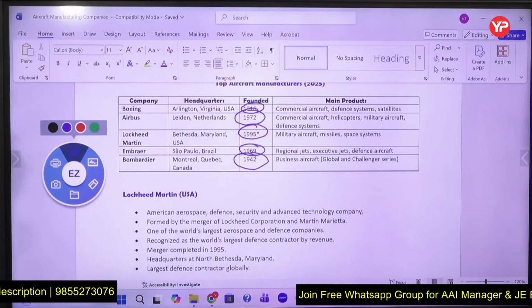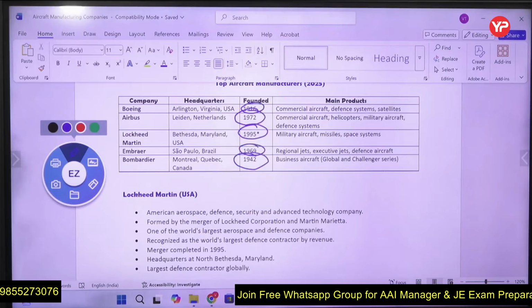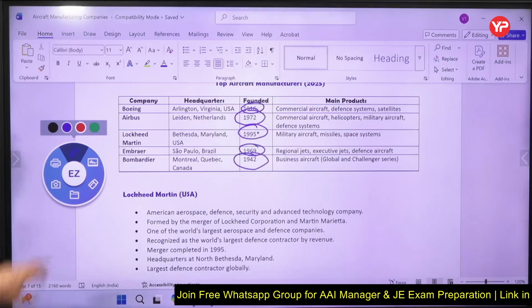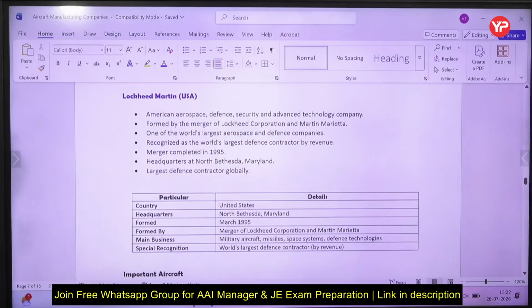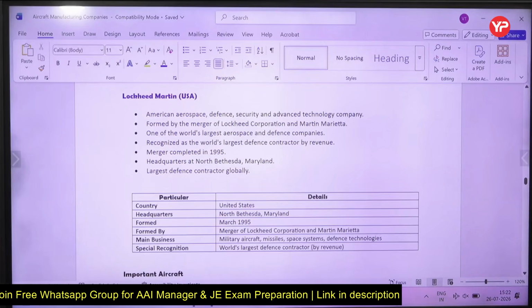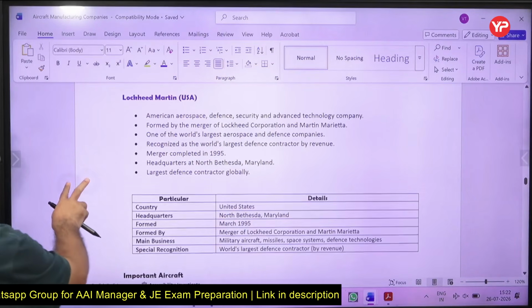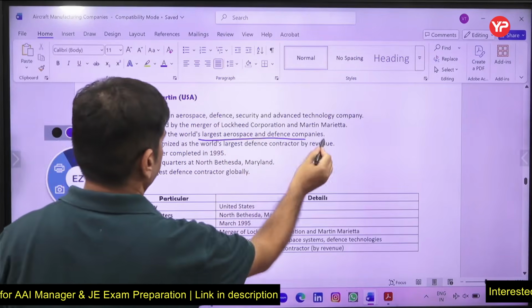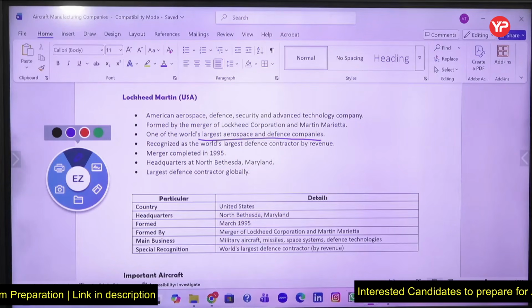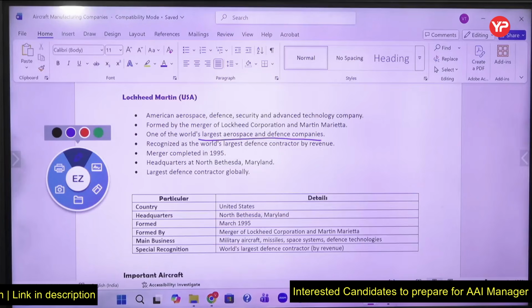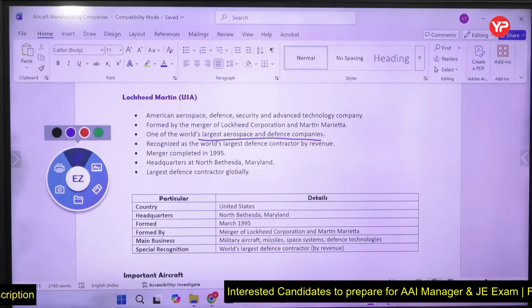So where are the head offices when these were created? Some information about Lockheed Martin: American aerospace, defense and advanced technology company, the largest aerospace and defense company in the market of defense aircraft, the largest defense contractor by revenue. The headquarters is in Maryland.